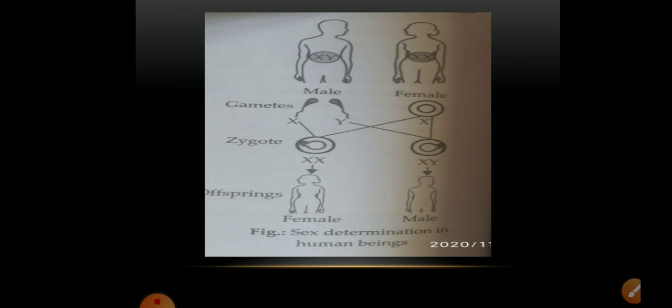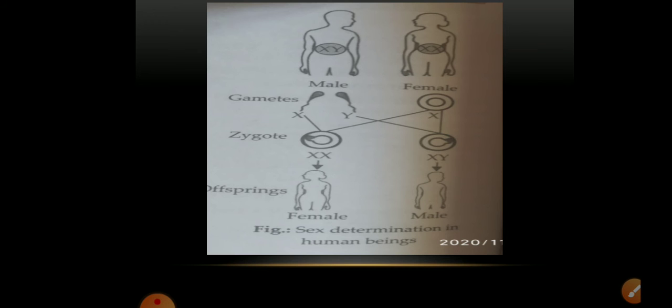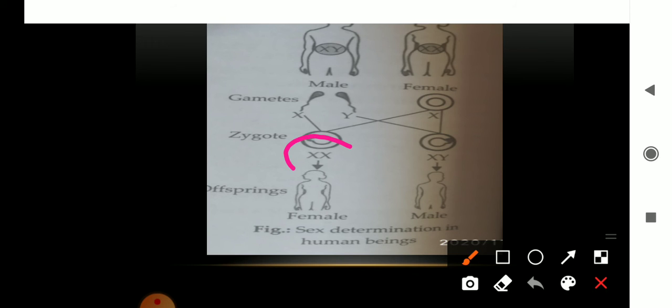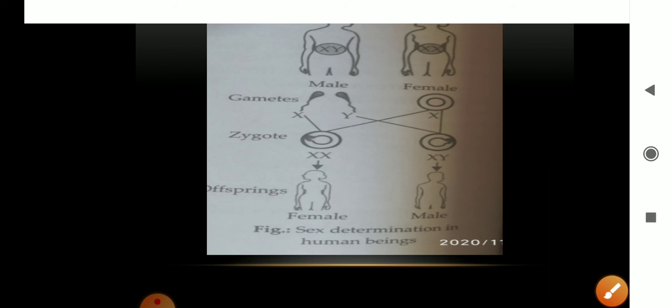One more thing I want to tell you. When both are of the same type, as in the female combination, this condition is called homologous. Homo means same. And if both are of different types, X and Y, then this condition is called heterologous. The shape and size of the two chromosomes will differ.